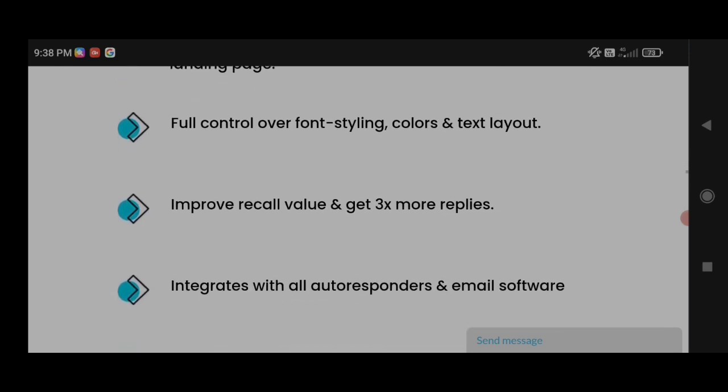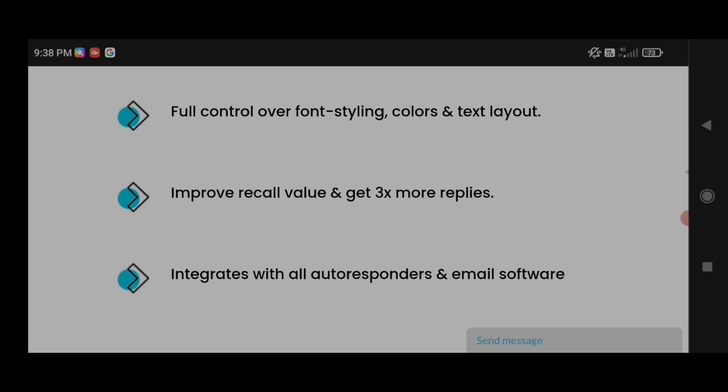Integrates with all the autoresponders and email softwares.